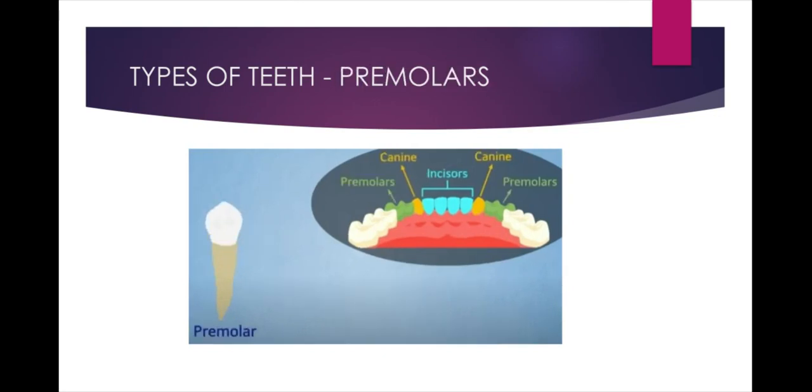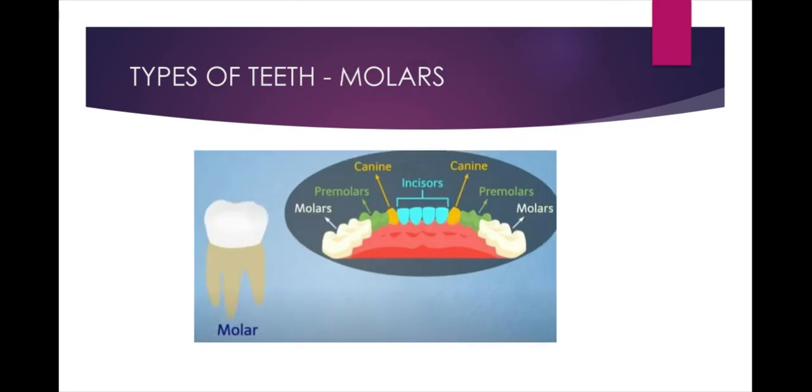Premolars. Premolars have ridges, that is pointed elevations called cusps, and help chew and grind up food. Number of premolars in lower jaw 4, in upper jaw 4, so totally 8 premolars will be there. Molars have a large flat surface with ridges that allow them to chew food and grind it. Number of molars in lower jaw 6, in upper jaw 6, so totally 12 molars will be there.